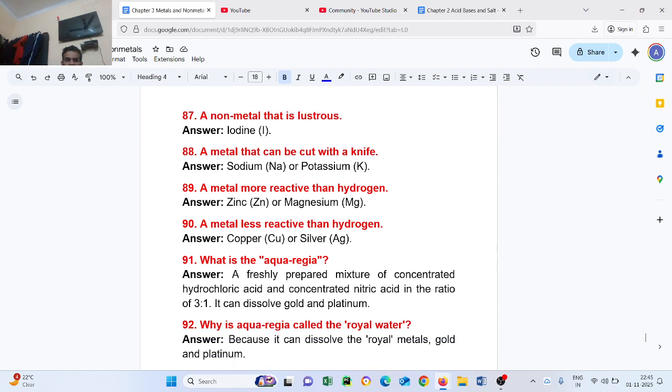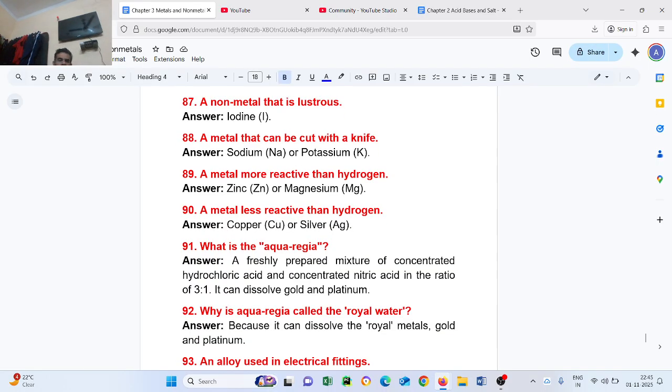Question number 91. What is aqua regia? A freshly prepared mixture of concentrated hydrochloric acid and concentrated nitric acid in the ratio of 3:1. It can dissolve gold and platinum.